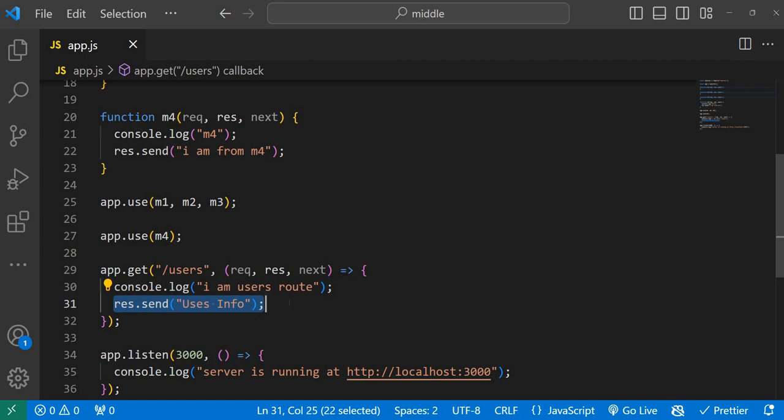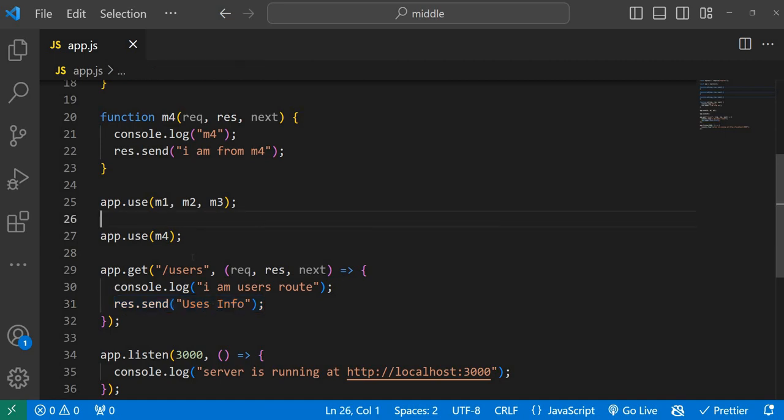The request response cycle is only one thing: send a request to the server, the server executes the middleware functions, and once it has sent a response to the client, it is not going to send two or three times. That is not possible. So that request response cycle has completed. After that you can invoke any middlewares or do console.logs, but you can't send a response to the client. I will explain in detail what I told you now.